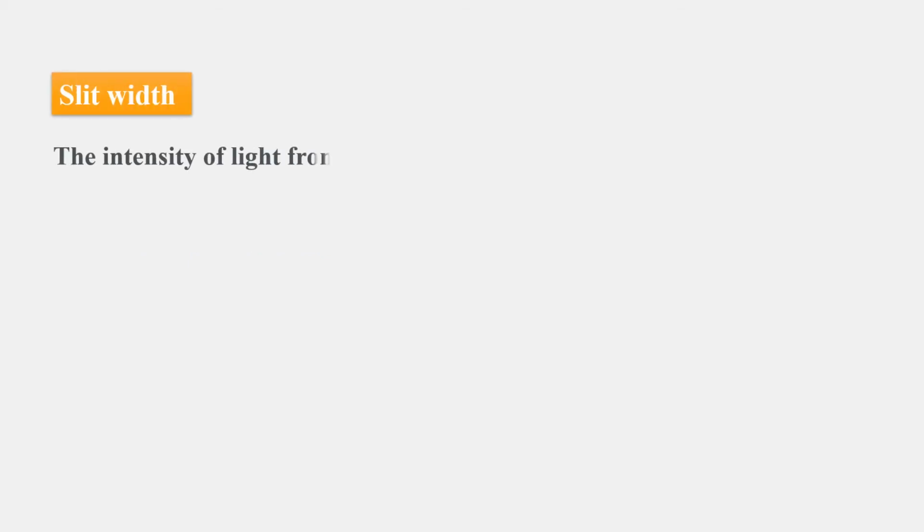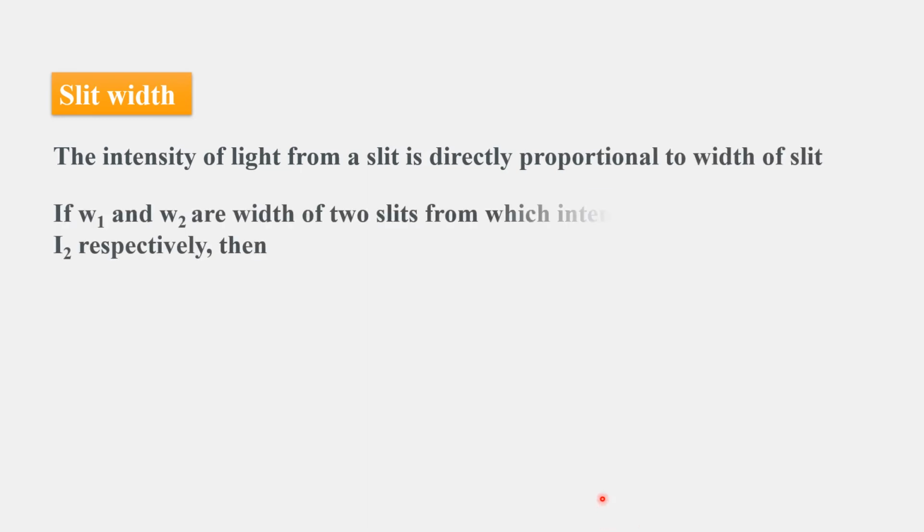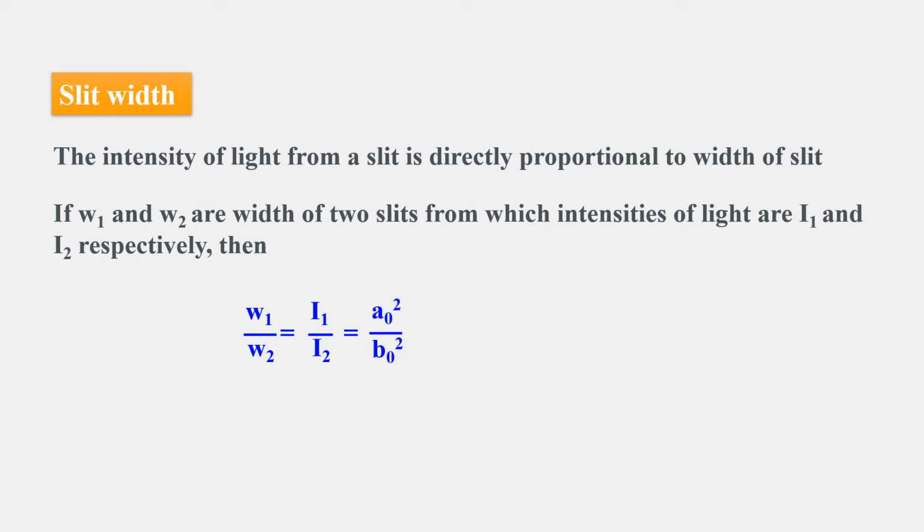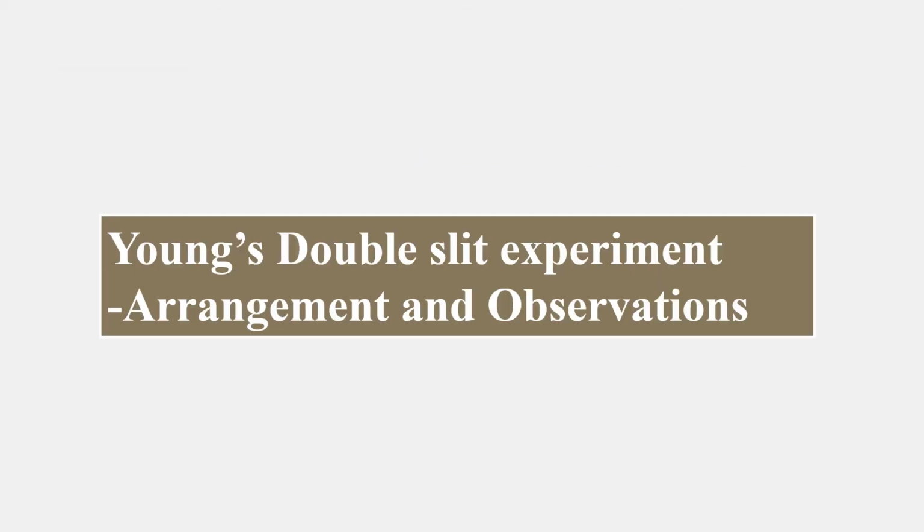Slit width. The intensity of light from a slit is directly proportional to the width of the slit. If the width is more, the intensity of light coming out of it is more. So if W1 and W2 are the widths of two slits from which the intensities of light are I1 and I2 respectively, then W1 by W2 is equal to I1 by I2, because intensity is proportional to slit width. So A0 square divided by B0 square. This is nothing but the relation we can read here.